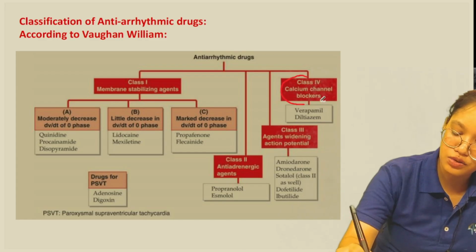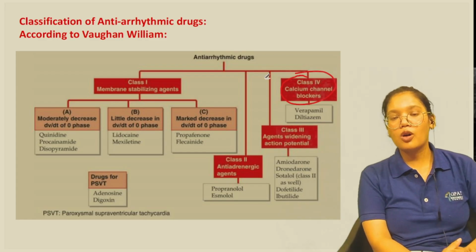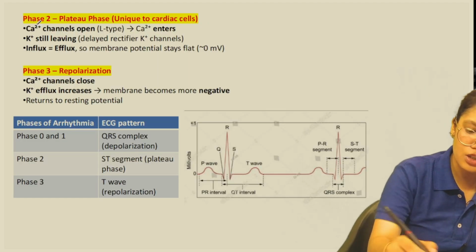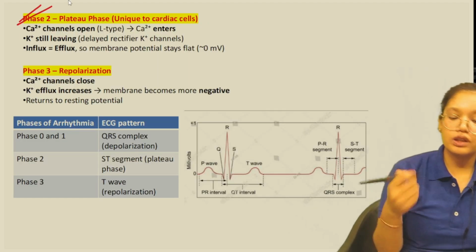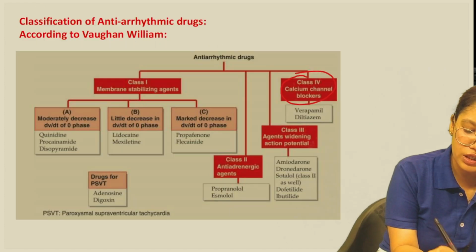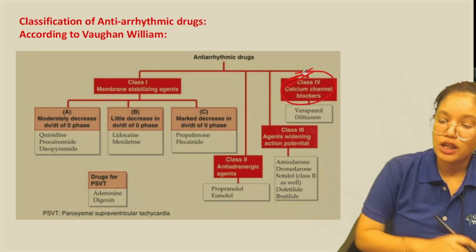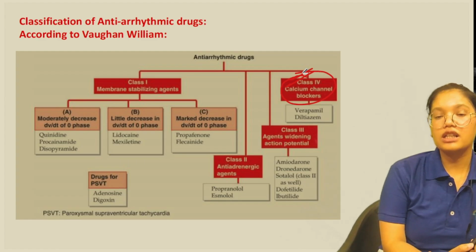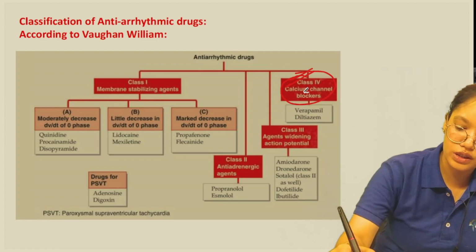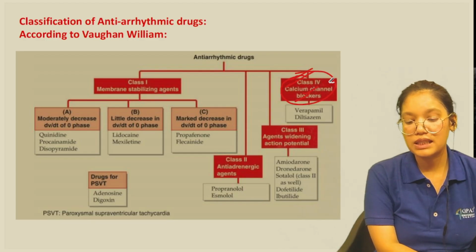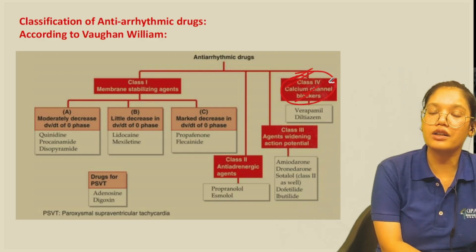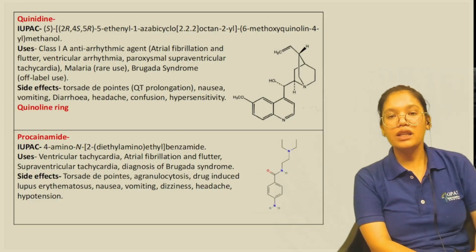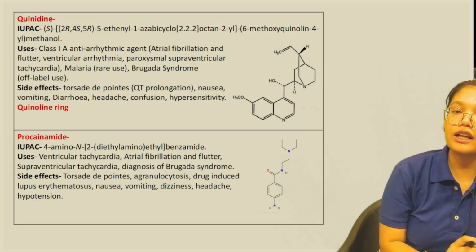Then we have the class 4 drugs, that are the calcium channel blockers. Now the calcium channels are working here, I'll show you on the phase 2. They are responsible for this plateau phase. So here the calcium channels are blocked, and that can also result in treating our arrhythmia. So the fourth class is the calcium channel blockers. Basically verapamil and diltiazem are the drugs here. Now starting with the drugs one by one that are important, that I felt important.